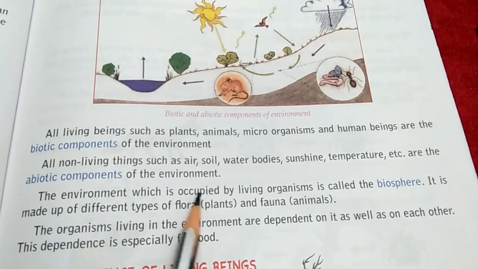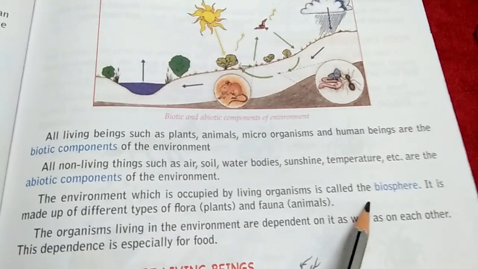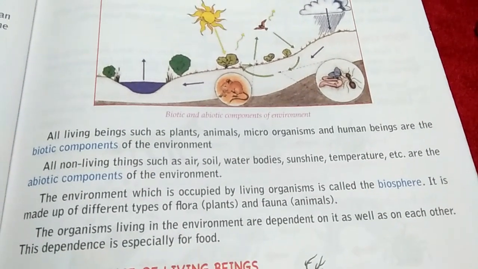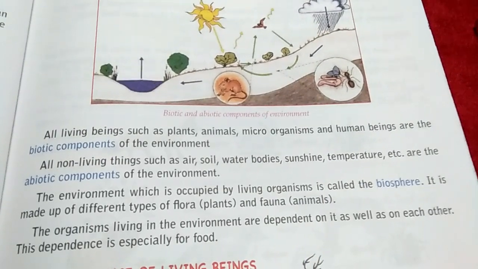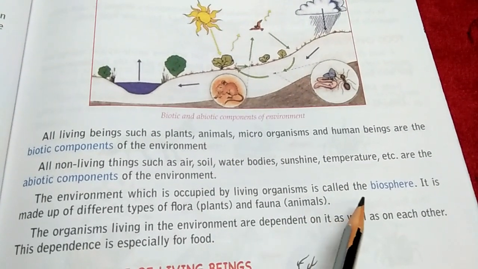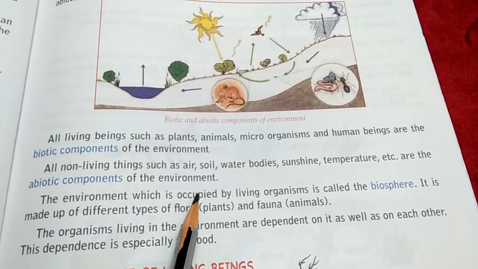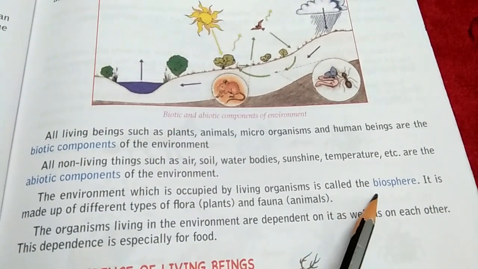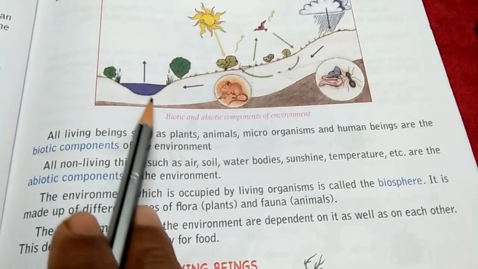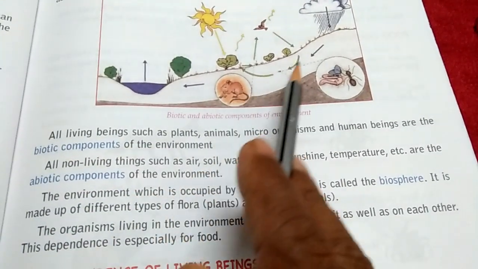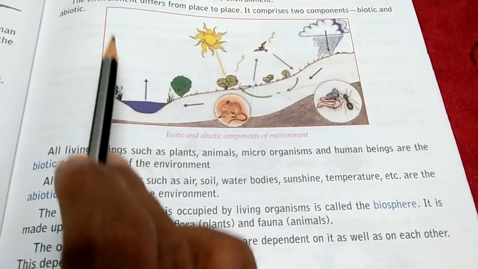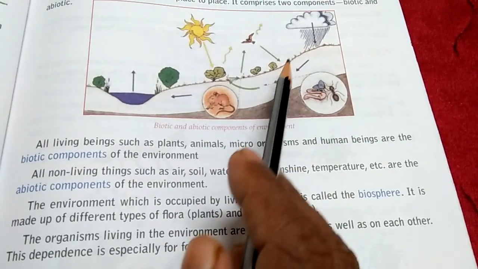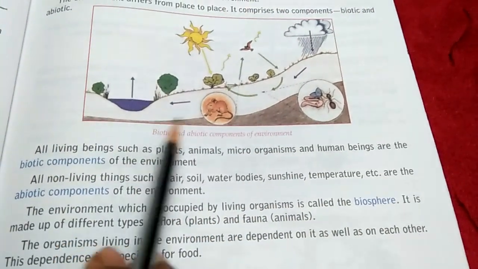The environment which is occupied by living organisms is called the biosphere, where living organisms live. We know that there are four spheres: hydrosphere, lithosphere, atmosphere, and biosphere. Hydrosphere is the water, lithosphere is the land, atmosphere is the air around us, and biosphere is the area where the living creatures live.